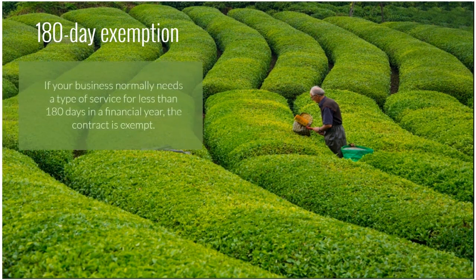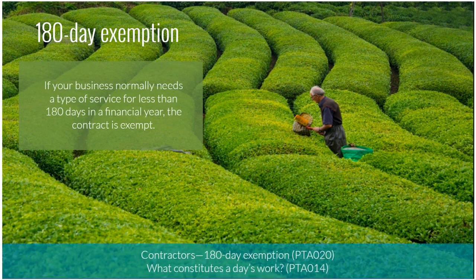The 180-day exemption focuses on the number of days that a particular type of service is required by the hiring business. From time to time, businesses may require certain services but do not require these services for the whole year. An example of this is seasonal businesses, such as fruit picking or ski fields. The 180-day exemption focuses on the number of days on which a particular type of service is ordinarily required by a principal in the financial year.